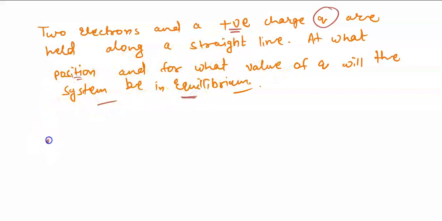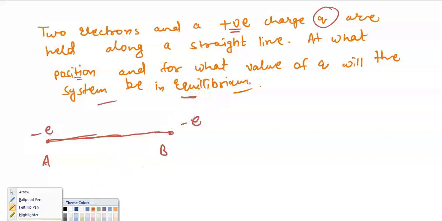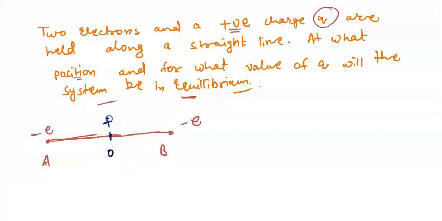We have a point A, another point B, and here we have minus e charge, here we have minus e because 2 electrons are there, and then we have a charge plus q which is kept somewhere here, we don't know where. This distance is also not mentioned, so let it be x.